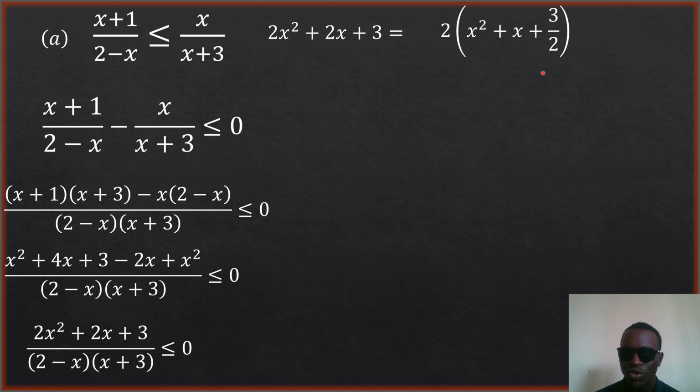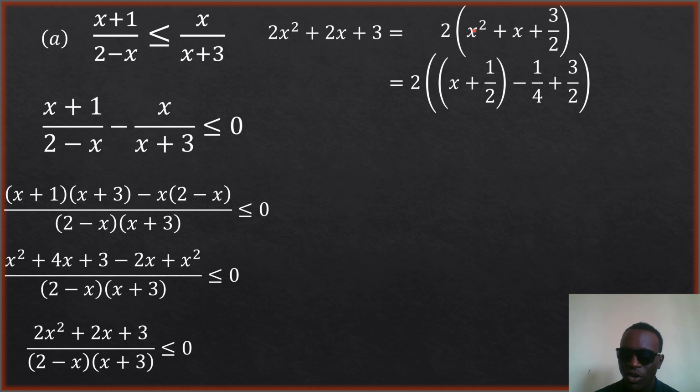What follows next is to complete the square of this part. Okay, how do we do x squared plus x? How do we complete the square of that? We know how it is done, right? We simply take half the coefficient of x. So I'm going to write it like this. The 2 remains there. So we take half the coefficient of x, which is half now, and add it. So we just write our x as you're seeing there. Half of this coefficient. The coefficient of x here is 1. So half of 1 is half.